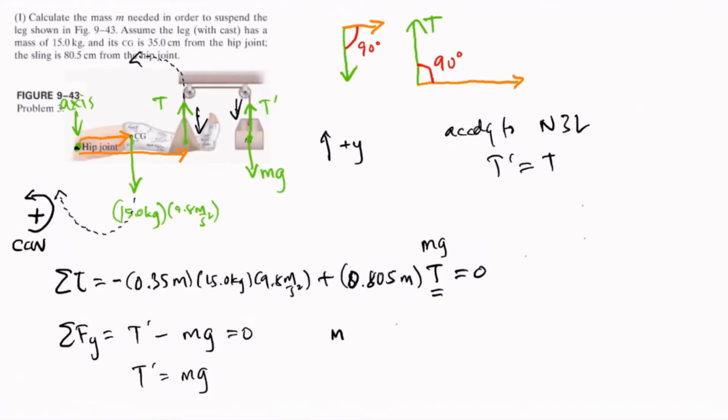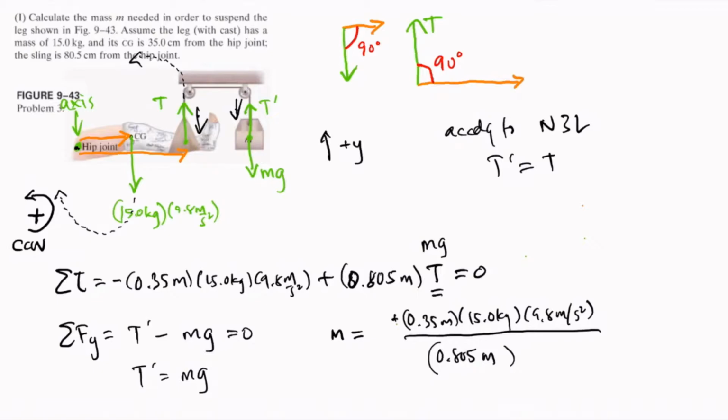So m will be equal to negative 0.35 meters times 15 kilograms times 9.8 meters per second squared divided by 0.805 meters times 9.8 meters per second squared.